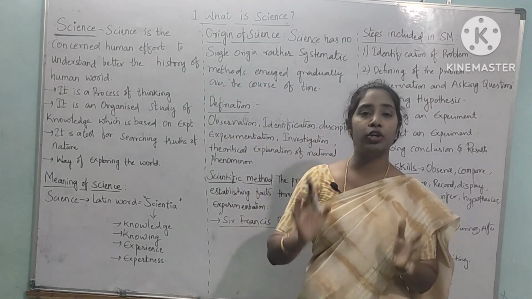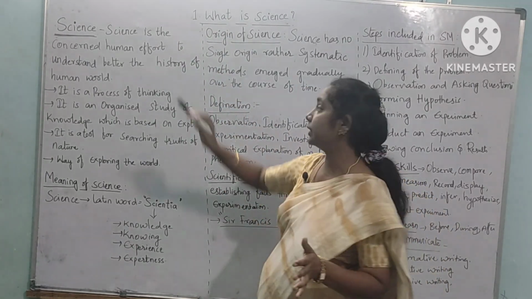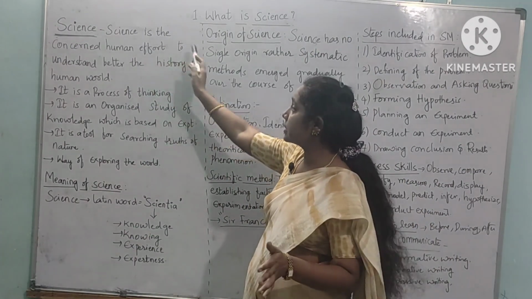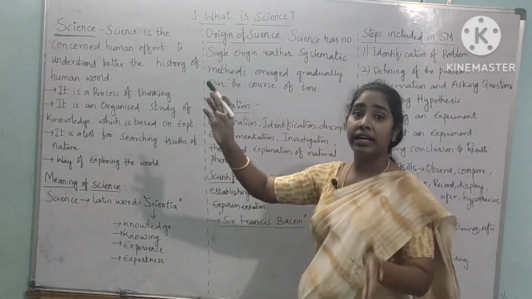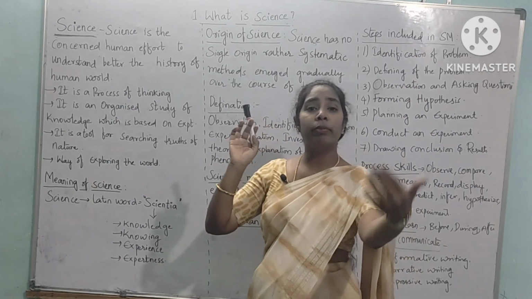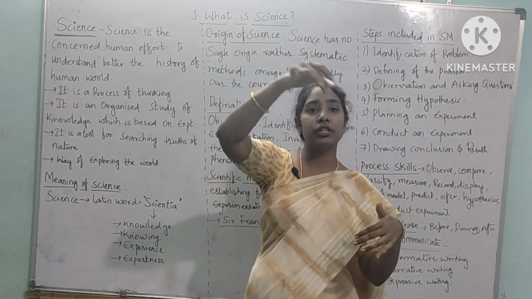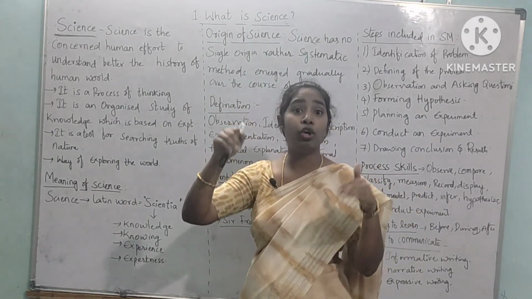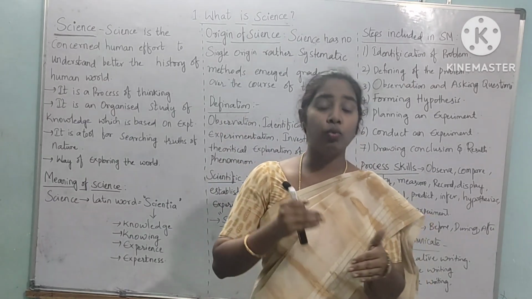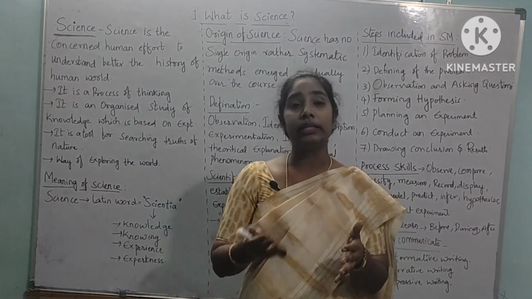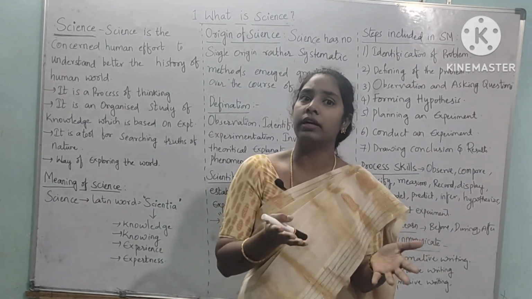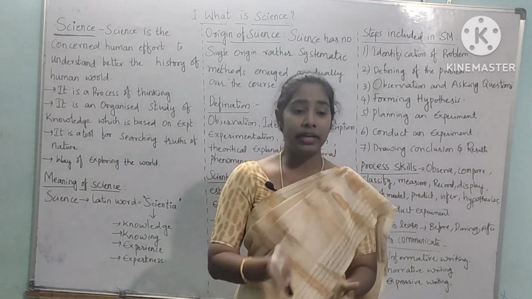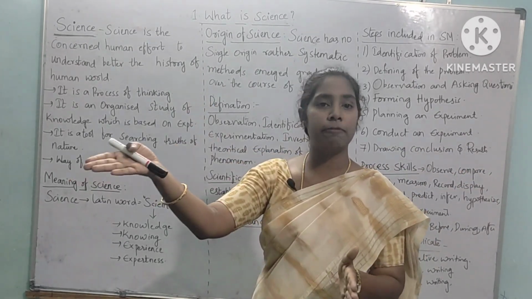Before entering into science, first you must have clarity about what science is. Science is a concerted human effort to understand better the human world. The world in which we are living, if you want to live properly, if you want to be a part of the world, then you must understand what the world is, how it was, how it is, and how it will be in the future.